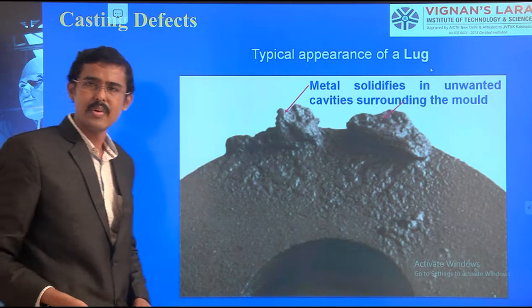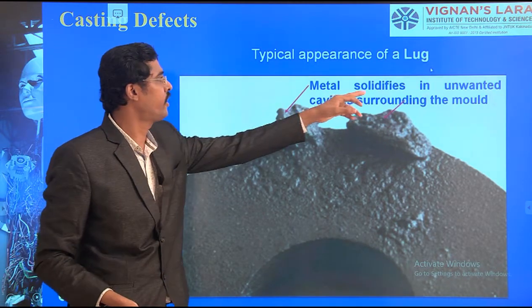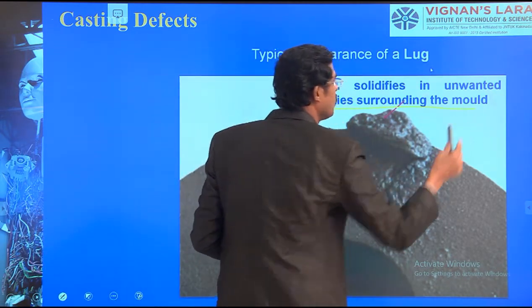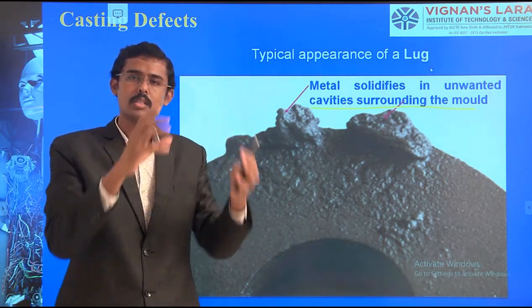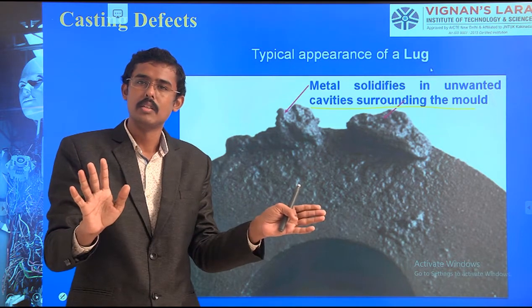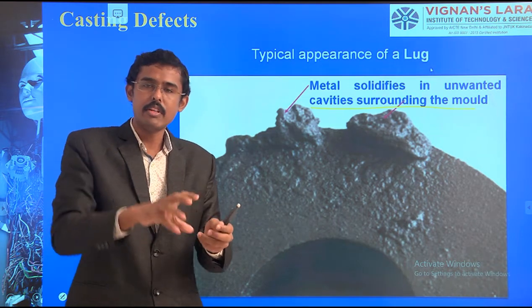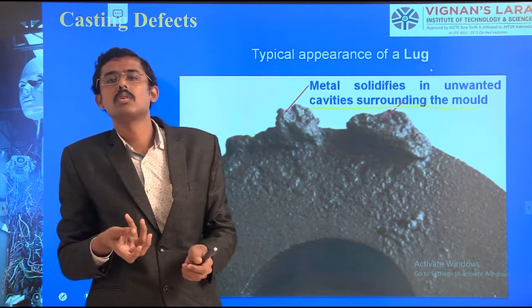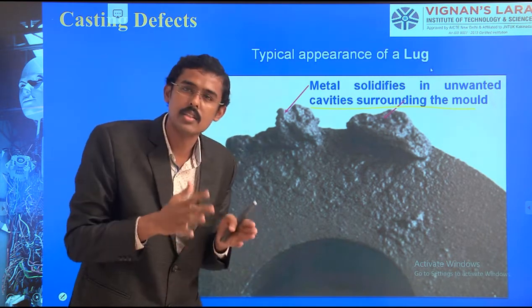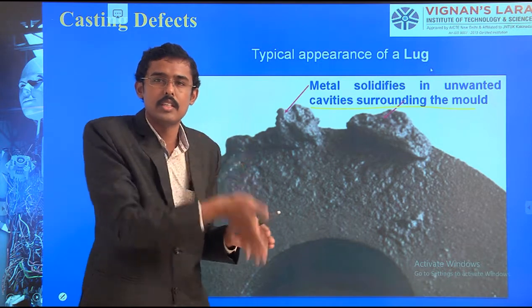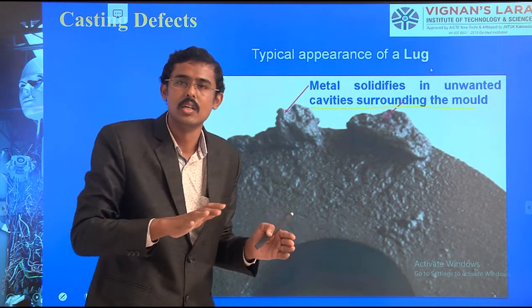This is also very similar. Metal solidifies in the unwanted cavity surrounding the mold. What happens? We have created the cavity, cope box, drag box, cavity is prepared. After preparing the core to be removed or cavity, before pouring we should verify inside whether these zones are perfect, whether these surfaces are good.